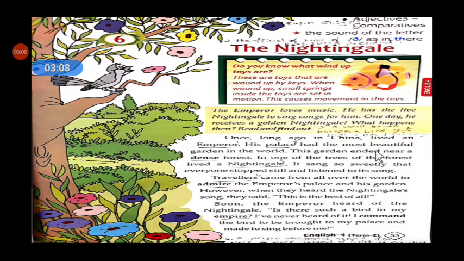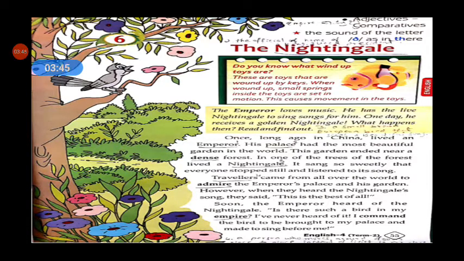His palace had the most beautiful garden in the world. What is meant by palace? The official home of a king or queen or president or emperor. So, the emperor has a palace. That palace had the most beautiful garden in the world. So that was a famous garden in the world.